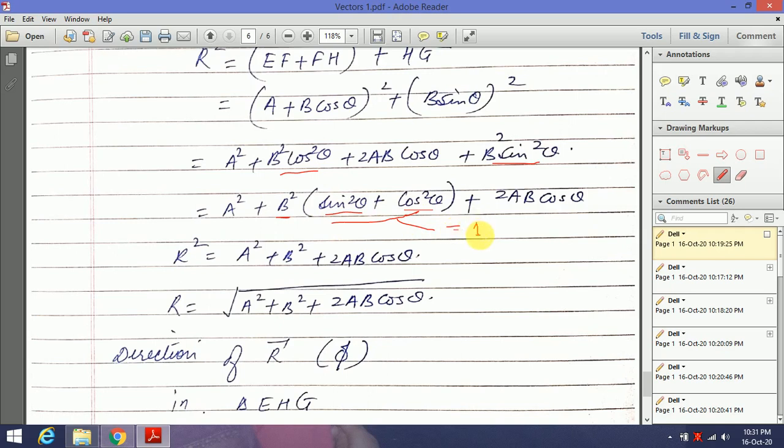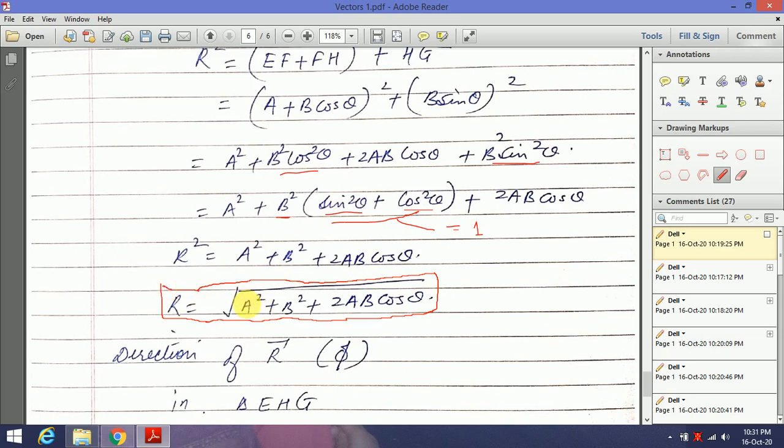We know that sin square theta plus cos square theta is equal to 1. So what you will get? A square plus B square plus 2AB cos theta. So this is R square. So what is R? R is the magnitude of our resultant vector, and it is equal to the square root of A square plus B square plus 2AB cos theta.